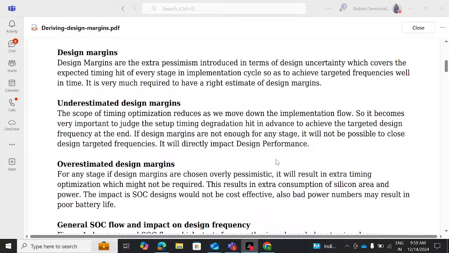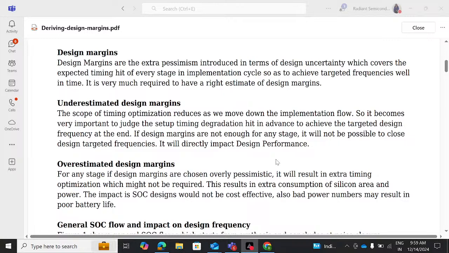Previous week we discussed design margins, which are very important because design margins are the extra pessimism that is introduced in terms of design uncertainty, which covers the expected timing hit of every stage in the implementation cycle so as to achieve targeted frequencies well in time. Right, it is very much required to have a right estimate of design margins. This imparts the importance of timing constraints in VLSI.